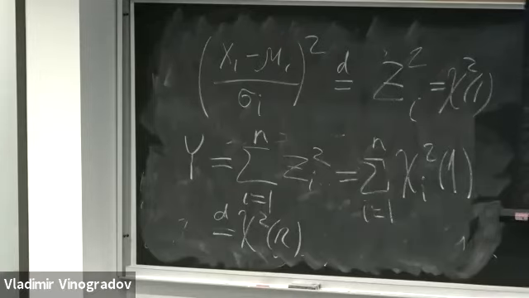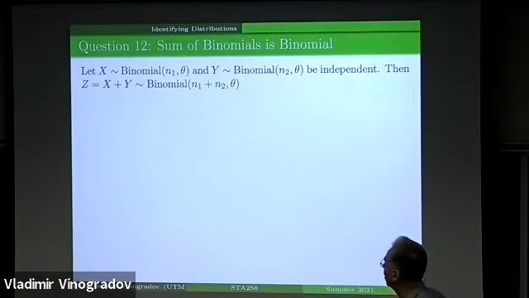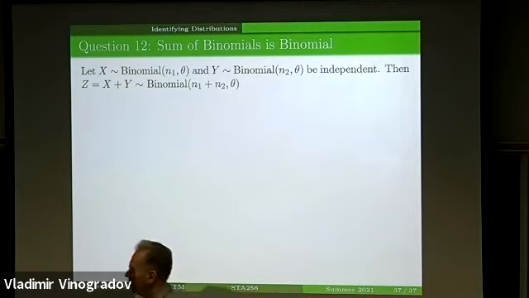And now I want to discuss the other result of the arithmetic of probability distributions, which is, intuitively, pretty clear. I have two random variables, x and y, which are independent and binomially distributed.